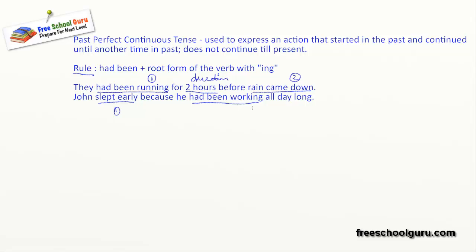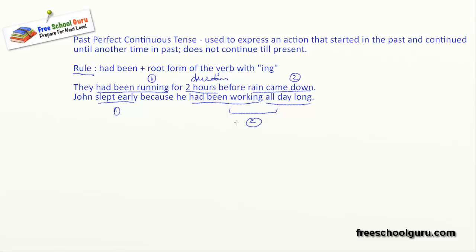Because he had been working all day long is action number 2. Both the actions are in the past. One action started and it stopped because of the other action, right? And both were completed in the past. So this is an example of a past perfect continuous tense.